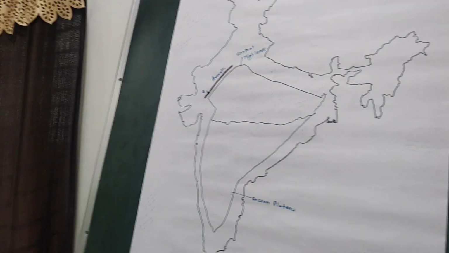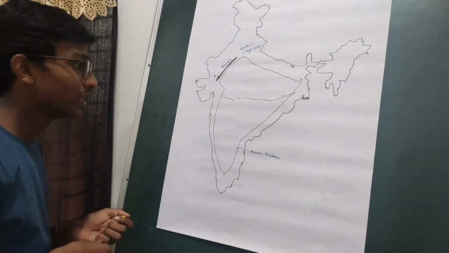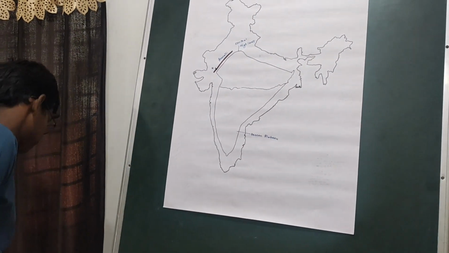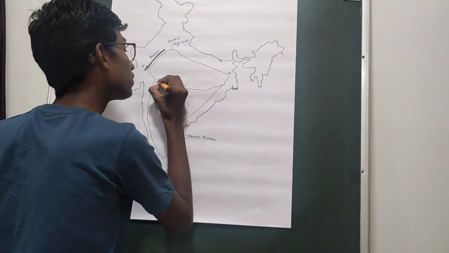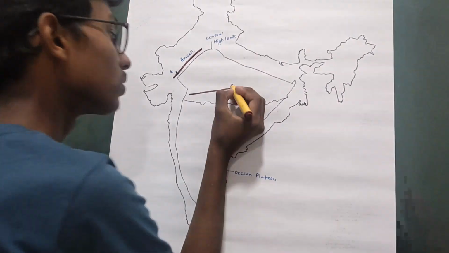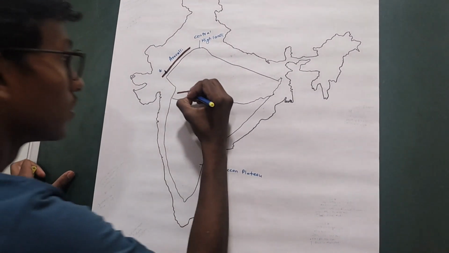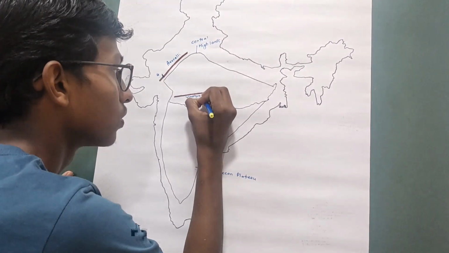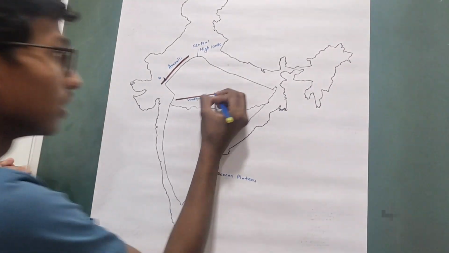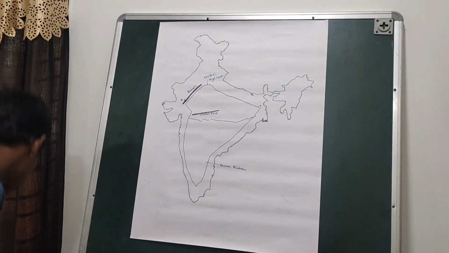This is the highest peak, Guru Shikhar. To the south they have the Vindhya range. The Central Highlands are separated from the Deccan Plateau by the river Narmada.